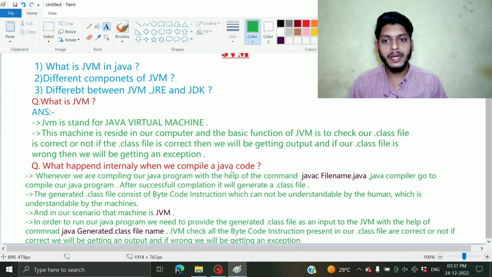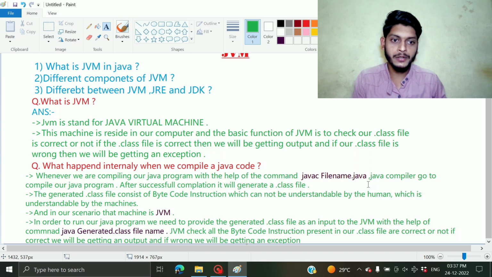So whenever we are compiling our Java program with the help of the command javac filename.java, guys. So as you all know, the command for compilation, guys, is javac and the file name with the .java extension, guys. After that, the Java compiler will compile our Java program. After successful compilation, it will generate a dot class file. The generated dot class file consists of bytecode instruction, and that bytecode instruction is understandable only by the machines, and in our scenario that machine is JVM, guys.